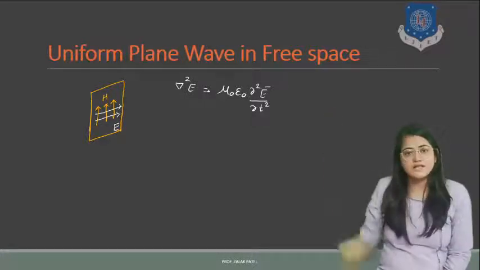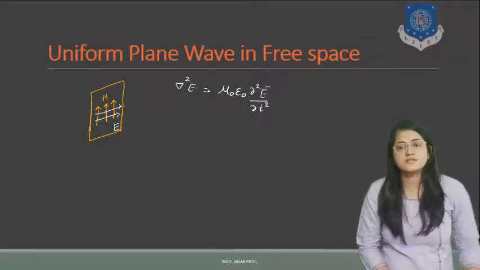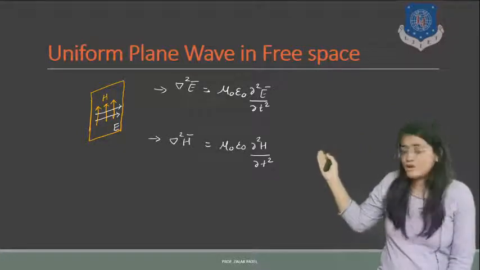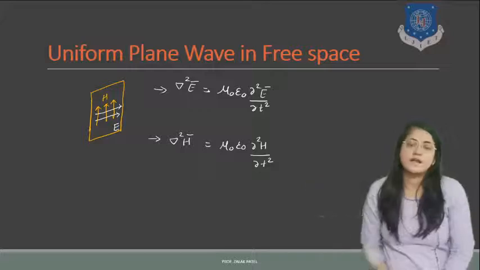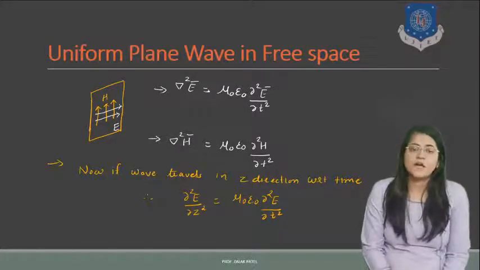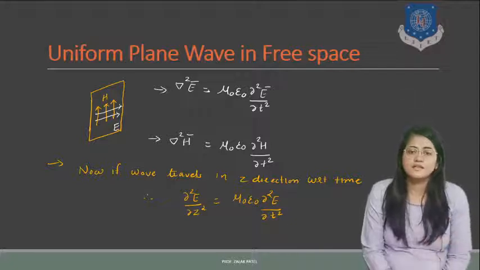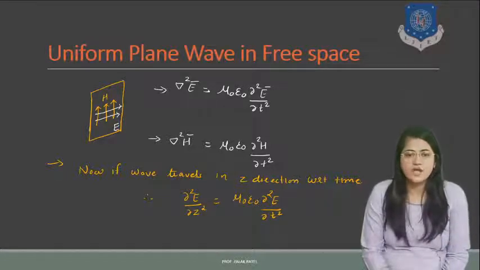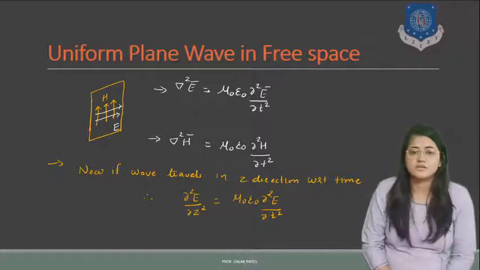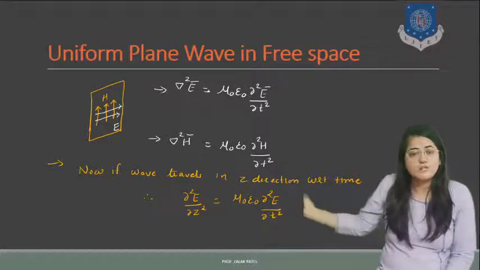So here del square E is mu 0 epsilon 0 del square E upon del t square, del square H is mu 0 epsilon 0 del square H upon del t square. This is two time differentiation with respect to time. Now if we want to travel this in the z direction with respect to time, then we have to differentiate the particular term with respect to z. So del square E upon del z square.